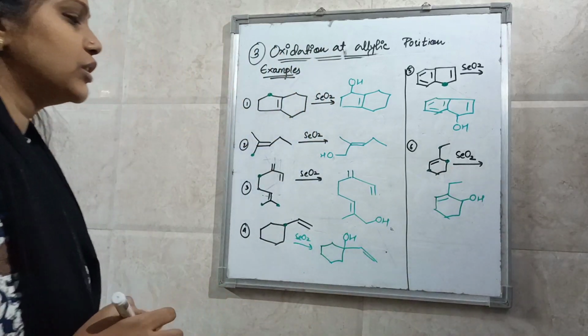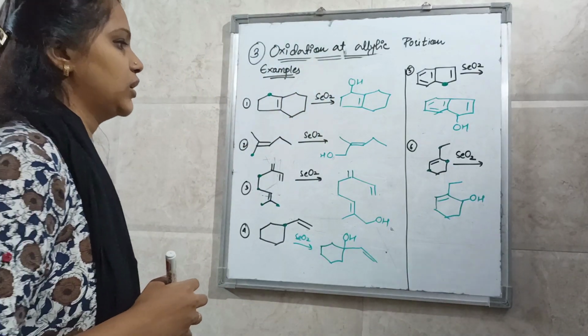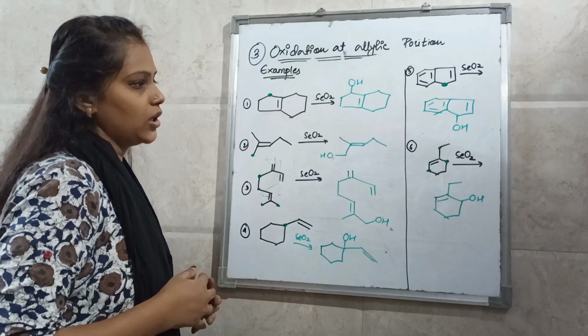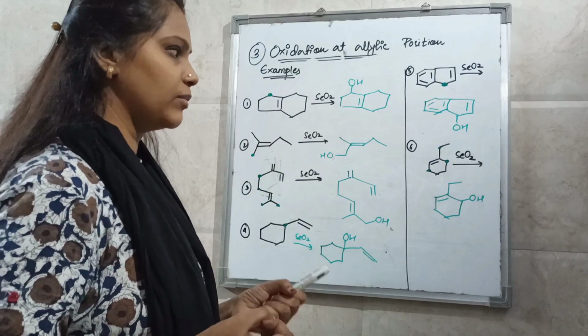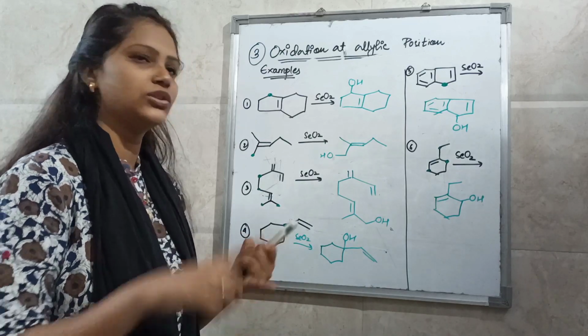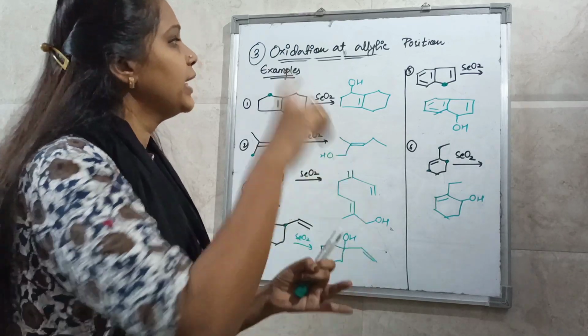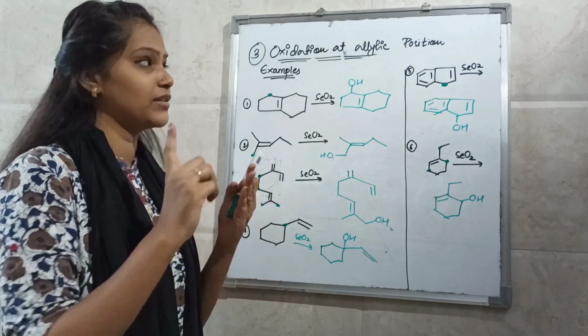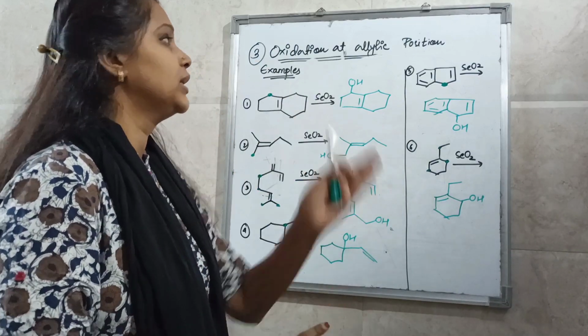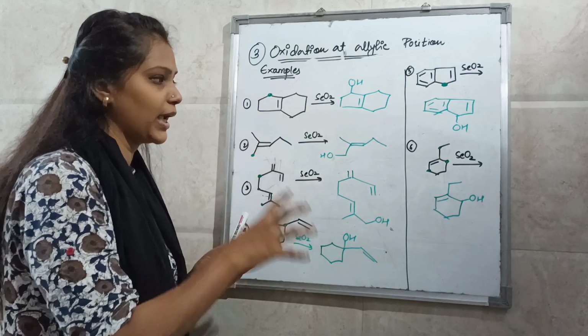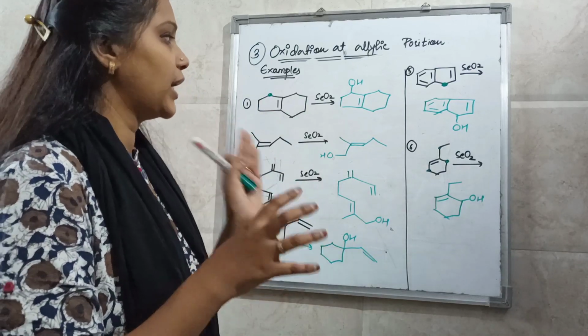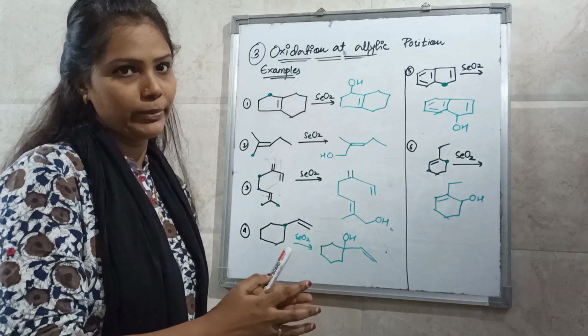So this is all about oxidation by using selenium dioxide. Selenium dioxide is a very powerful oxidizing reagent. It oxidizes CH2 to carbonyl compound. It oxidizes at the benzylic position as well as at the allylic position. This oxidation at the allylic position is very important, you have to remember the mechanism as well as the rules, and you have to apply the rules to solve the problem.